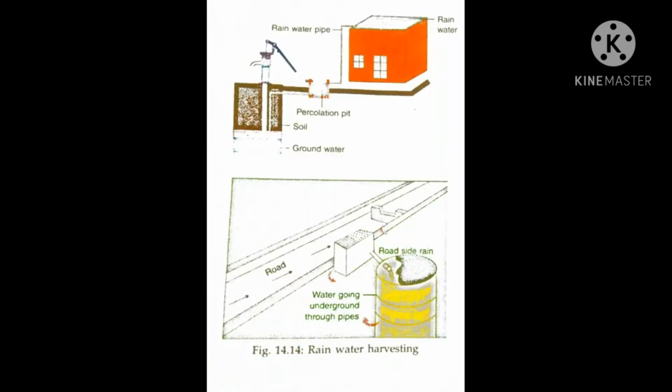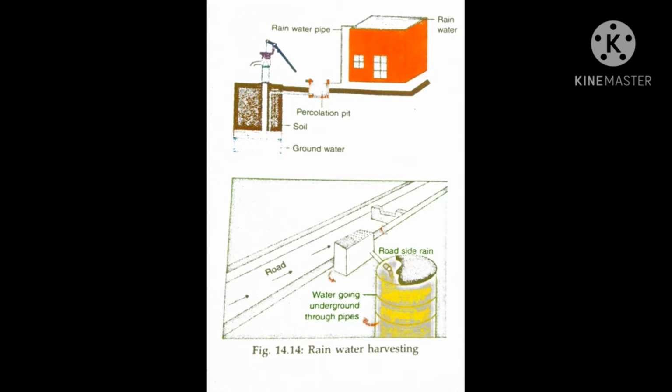Next, we are going to see conservation of water. About three-fourths of the Earth's surface is covered with water. But people in many countries do not get enough drinking water.